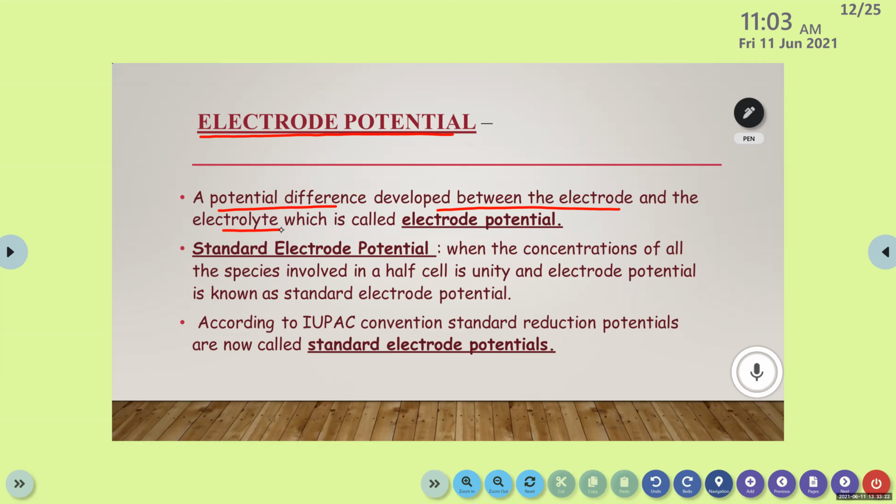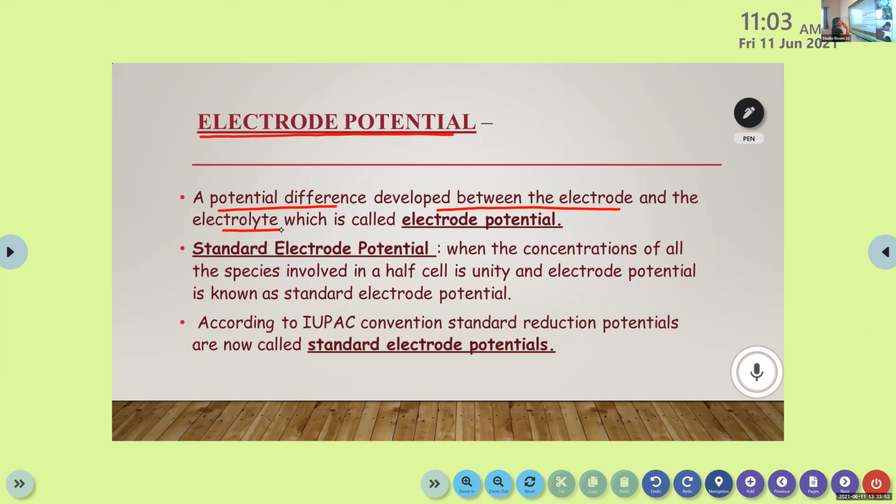Potential difference, you know about that, right? A change in charge creates some voltage variations. That's it, potential difference. So a potential difference developed between the electrode and the electrolyte is called electrode potential. Is this clear? It is due to the movement of ions or metals between electrode and electrolyte. That's it.